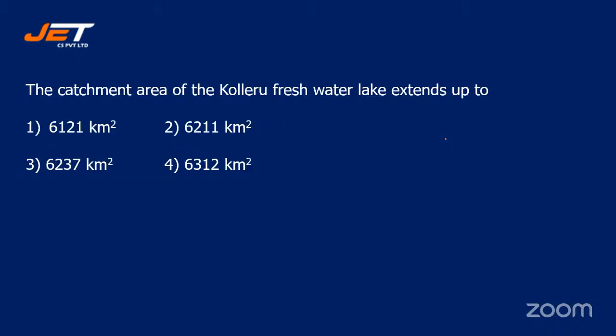The catchment area of Kolleru Freshwater Lake extends up to, and your options are number 1, 6,121 kilometers square, number 2, 6,211 kilometers square, number 3, 6,237 kilometers square, or number 4, 6,312 kilometers square. The catchment area of Kolleru Freshwater Lake extends up to.